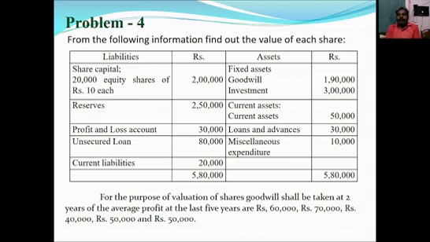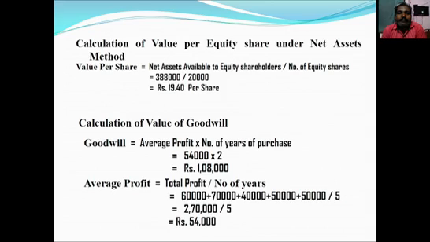So in the previous question they had nothing given regarding valuation of goodwill, but this time they have given information to calculate the value of goodwill and then calculate the value of each share. So we should calculate under only the net assets method, right? So how to calculate the value of shares and the value of goodwill, we will discuss.